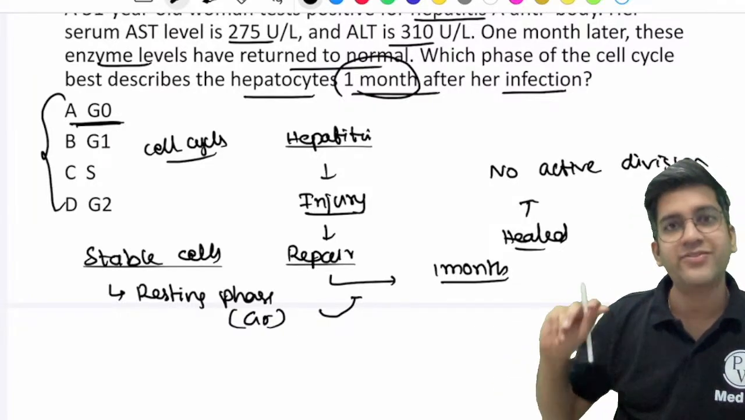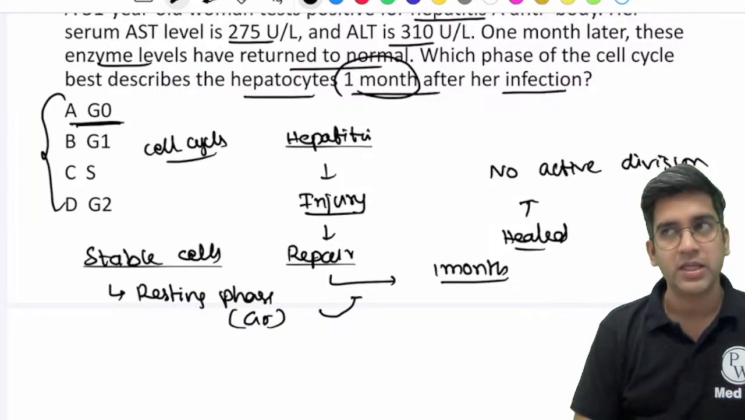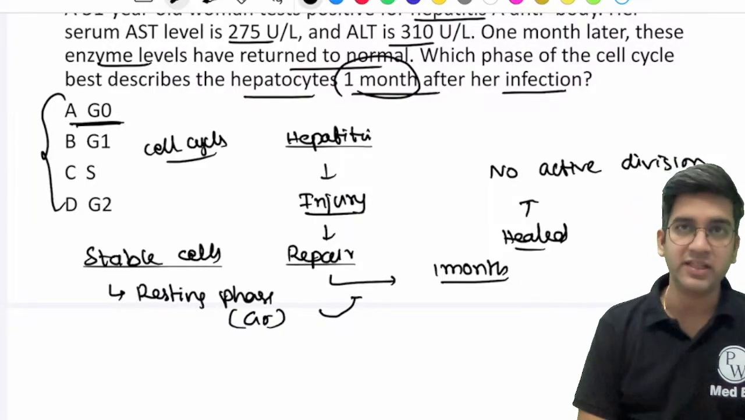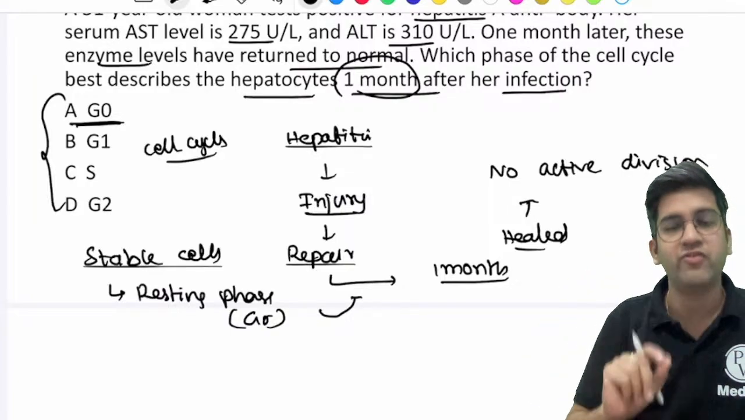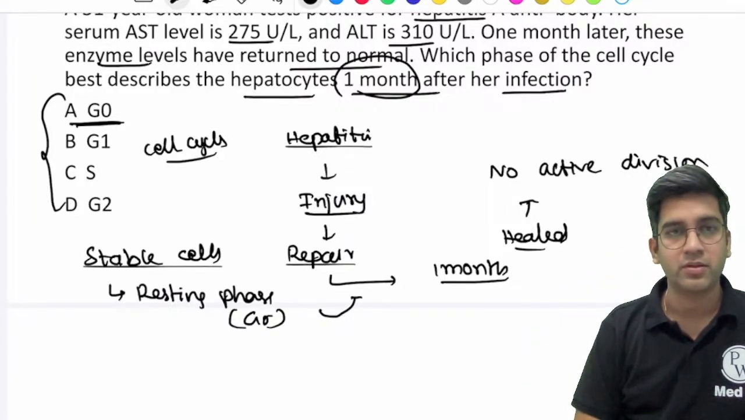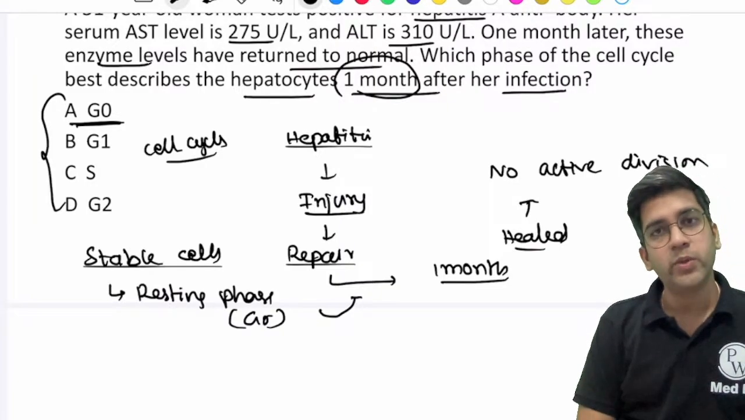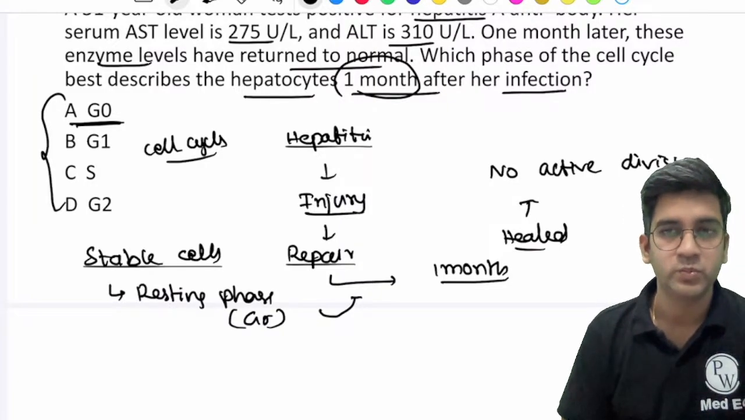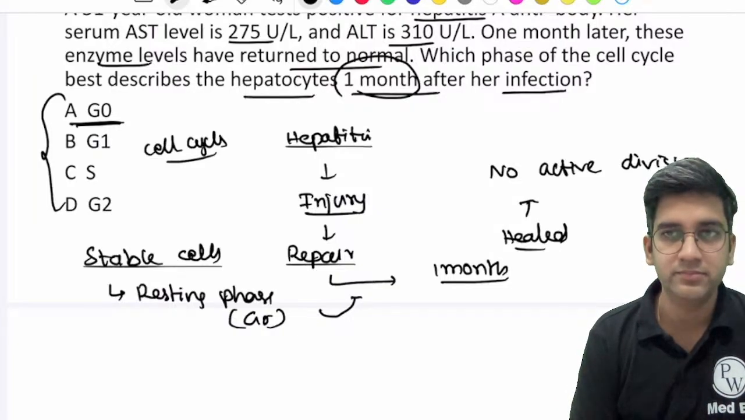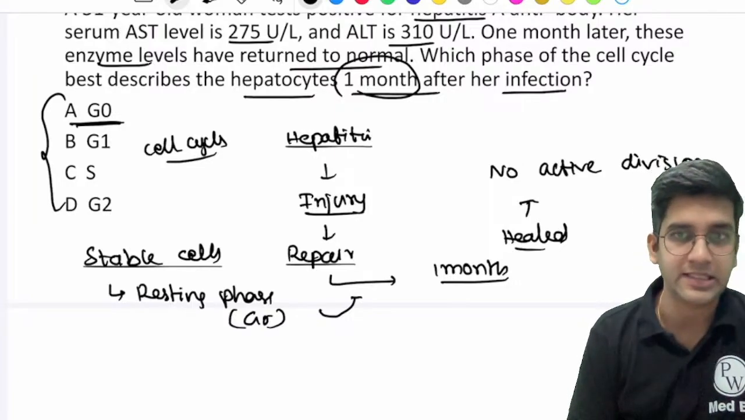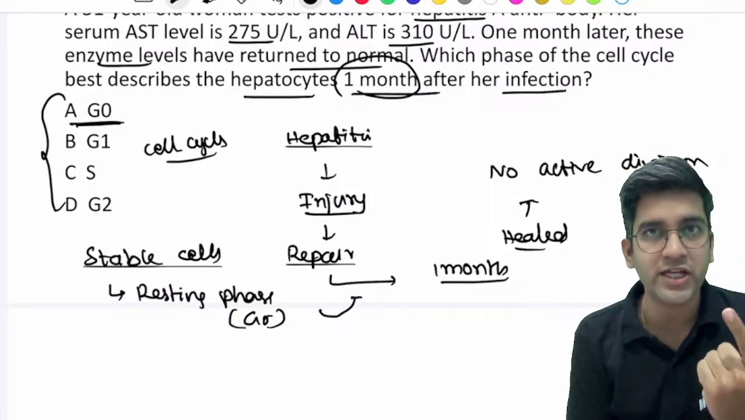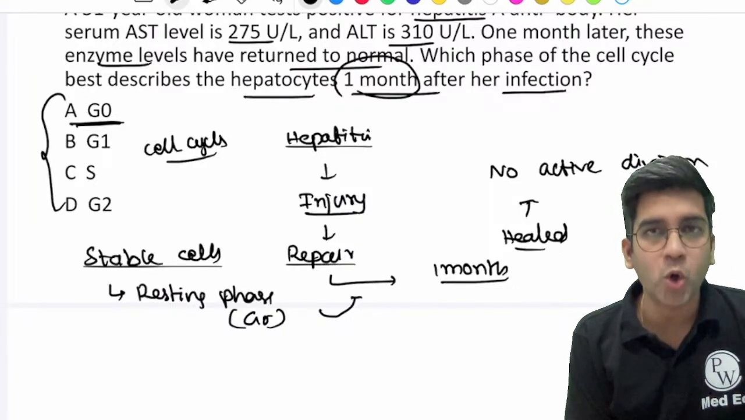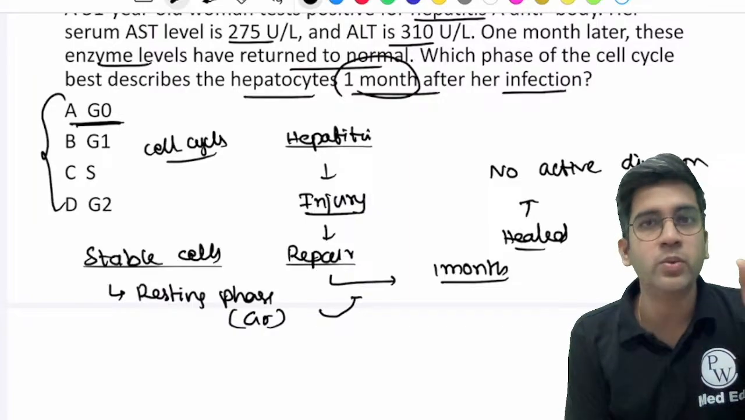Let's assume this question is not about a stable cell, but about a labile cell like skin epithelium. Even after 1 month, will the skin epithelium be in resting phase or in cell cycle? What do you think? It will always be in the cell cycle, right? That's what labile cells are made of. Every labile cell, whatever you see, GI epithelium, all the epithelium, will always be in the cell cycle, and all stable cells will be in the resting phase.